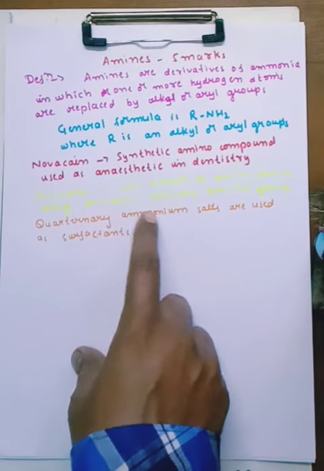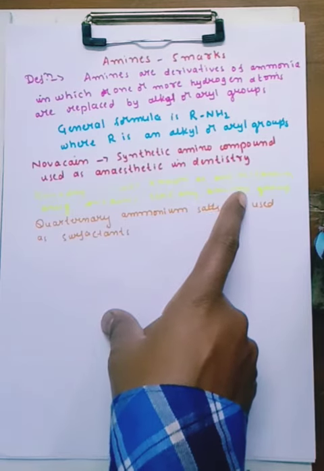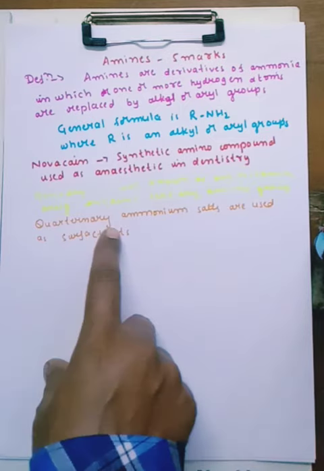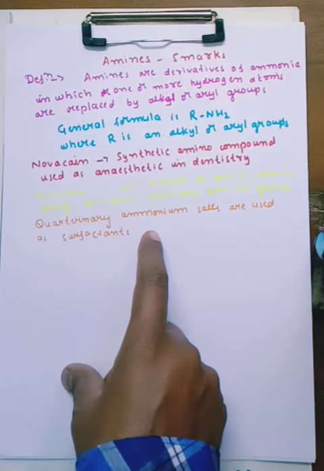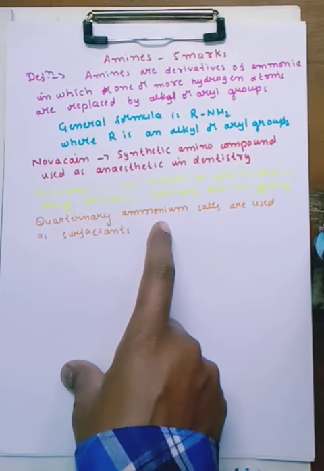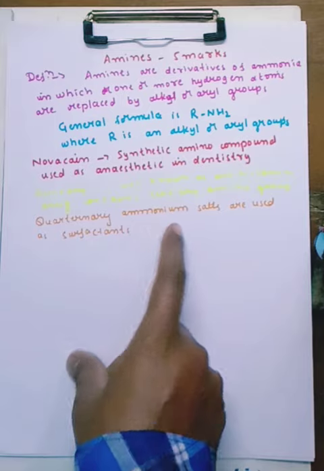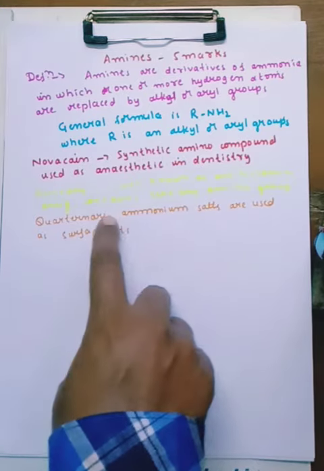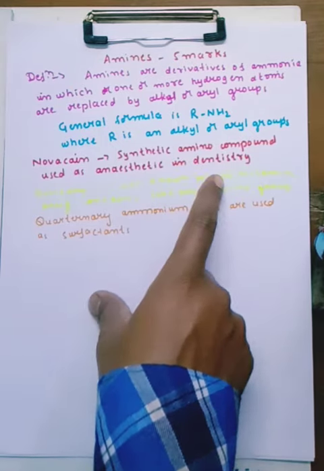What is meant by antihistamines? These are the drugs used for allergic purposes. Next, quaternary ammonium salts are used as surfactants. What are surfactants? Surfactants are compounds that act like detergents, means cleansing agents, and some are foaming agents. Quaternary ammonium salts are used as surfactants. The tertiary amino group in Benadryl is used as an antihistamine, and the synthetic amino group is used as an anesthetic in dentistry.